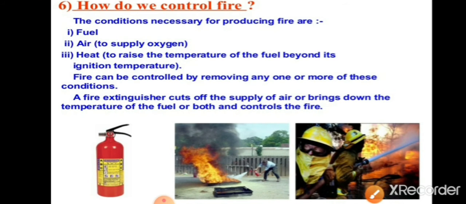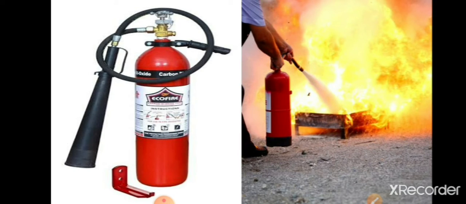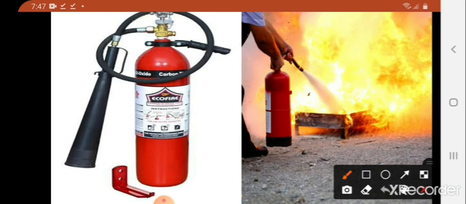You have learned the requirements of producing fire. Hence, if we remove one or more of these requirements, the fire can be controlled. Have you seen this anywhere? You can see this in many places like hospitals, buildings, etc.